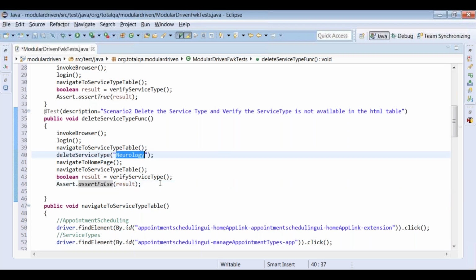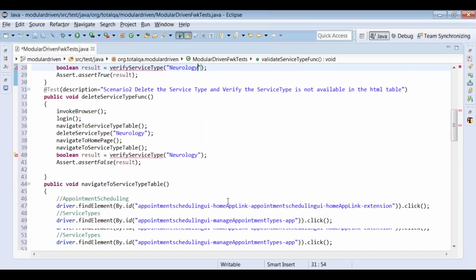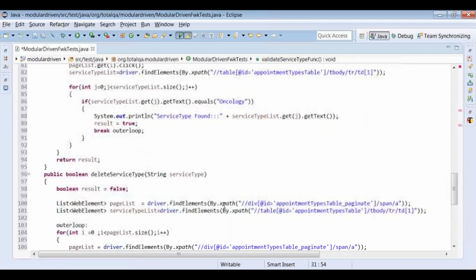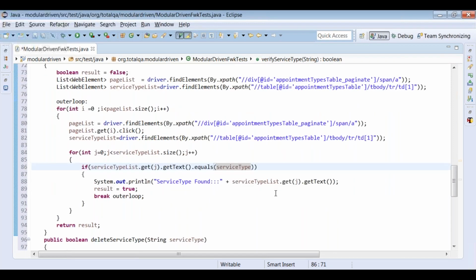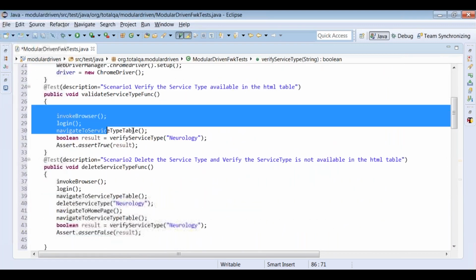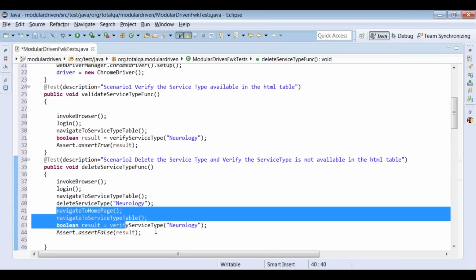And also let's do one thing. Let's take the service type here as a parameter. Here also let's take the service type as a parameter. So it is always better to pass a parameter for this method also, because we are verifying the service type. Let me try to do the same thing here. String service type. And this service type I will try to provide here, so that we will identify the service type here. Oncology. Okay, so we have written two scenarios in total. One scenario is mainly to verify the service type. Another scenario is to delete the service type, and again we will verify the service type.